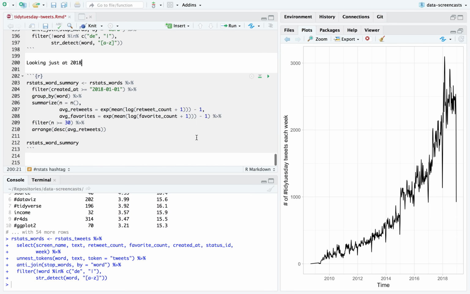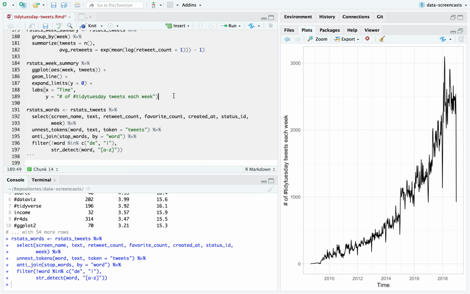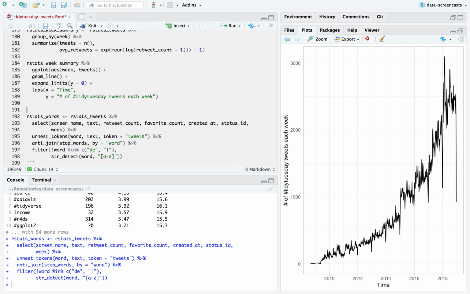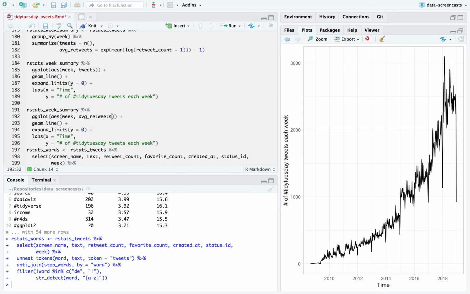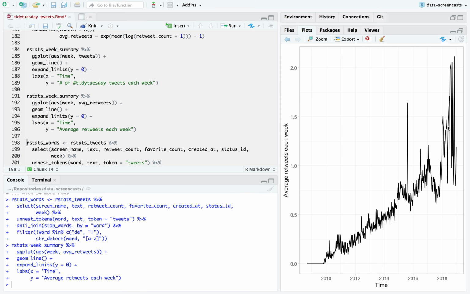And actually, let me recreate that graph that says average retweets. Again, geometric mean. This makes me nervous. The fact that it's increasing means that any words that tended to appear in the last year, there's a confounding factor.